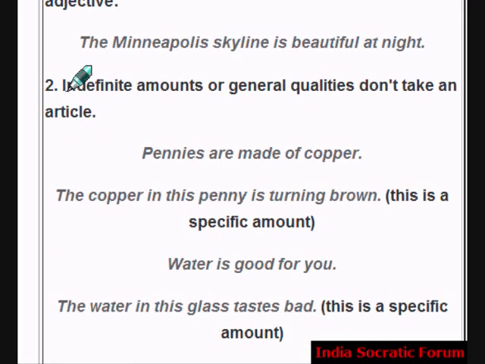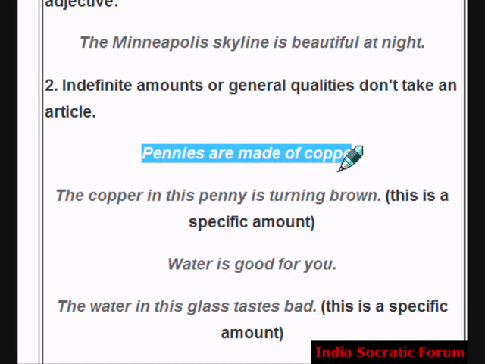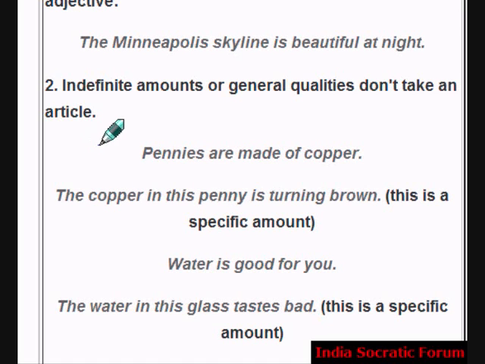Second rule: indefinite amounts or general quantities don't take an article. Pennies are made of copper. For example, the pennies doesn't come, right? The copper in this penny is turning brown. This is a specific amount, okay?